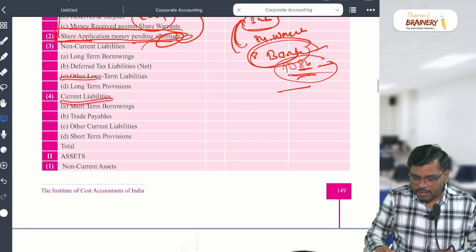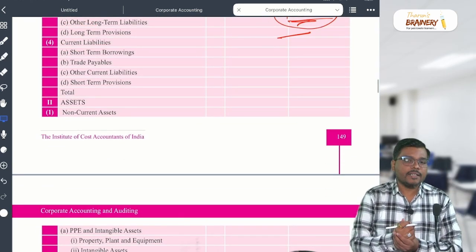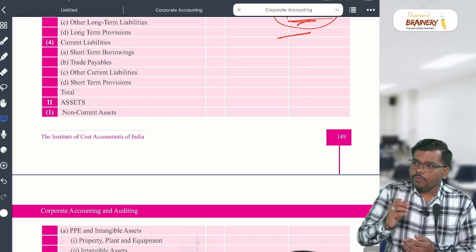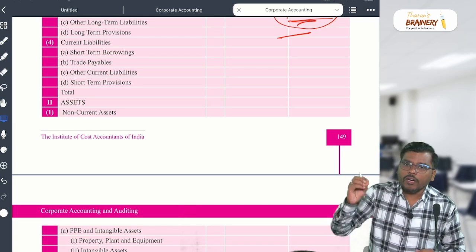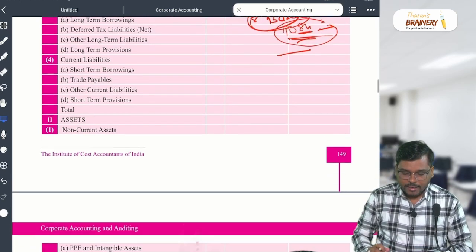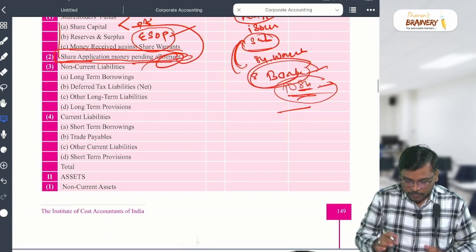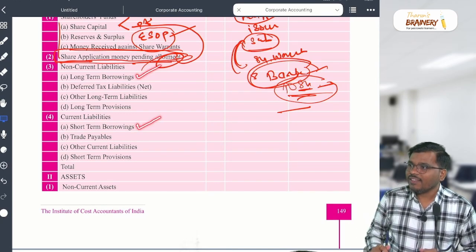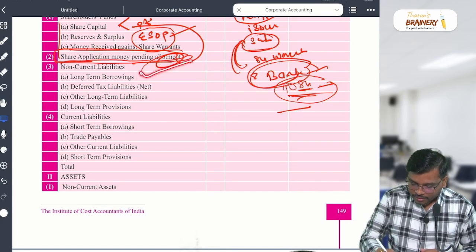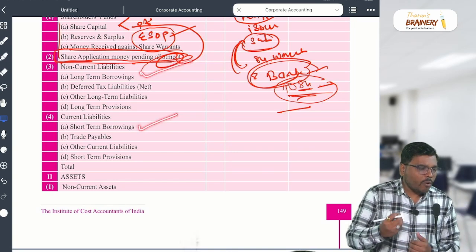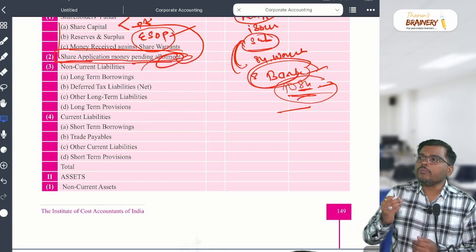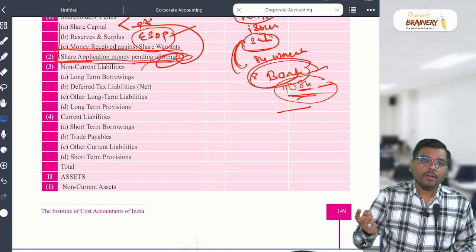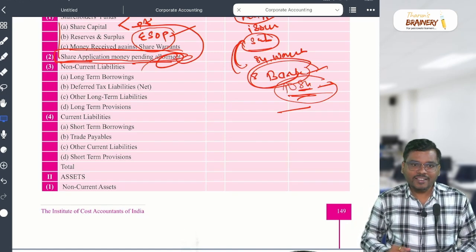Current liability. Sir, what is current liability? Just now we discussed. Those liabilities which are expected to be settled within 12 months or one operating cycle. That is a current liability. In that, this is long term, this will become short term. Short term, what will come, sir? What will come to short term borrowing, sir? Number 1.